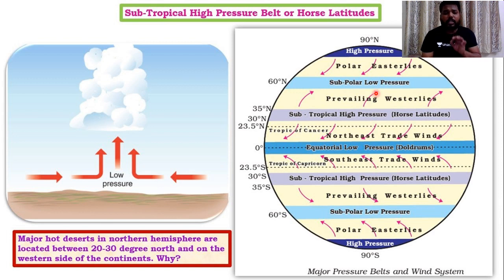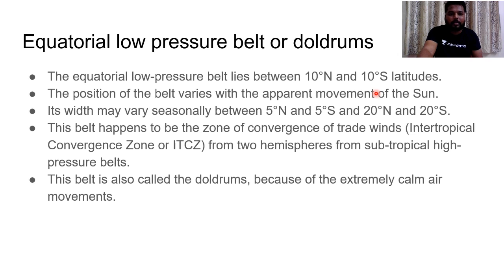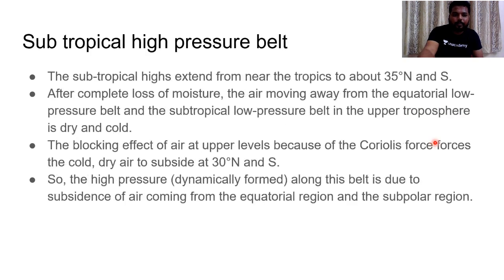I am just focusing on these preliminary points which can make you clear this prelims. See, as I have said, the equatorial low pressure belt lies between 10 degrees north and 10 degrees south, and its width may vary seasonally, like it may move a bit north and a bit south as well. That is the reason why I have said it is called the intertropical convergence zone.